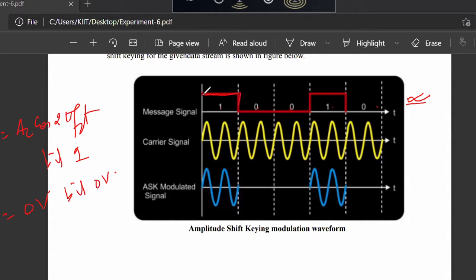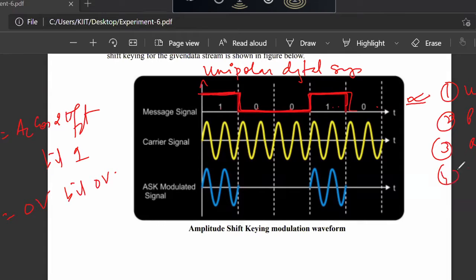And you can see here, if you observe the digital signal for this sequence of bits, it is nothing but a unipolar digital signal. So in ASK, for generating ASK, our sequence of bits should be in the unipolar form. Just now we have learned different types: one is unipolar digital signal, another is polar digital signal, third is bipolar digital signal, fourth is Manchester digital signal. So there are different types of digital signal line coding technique.